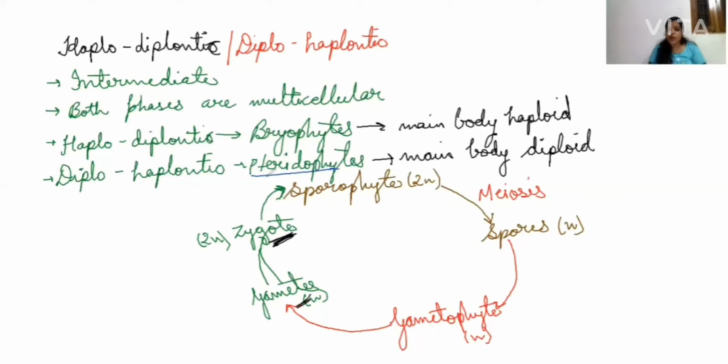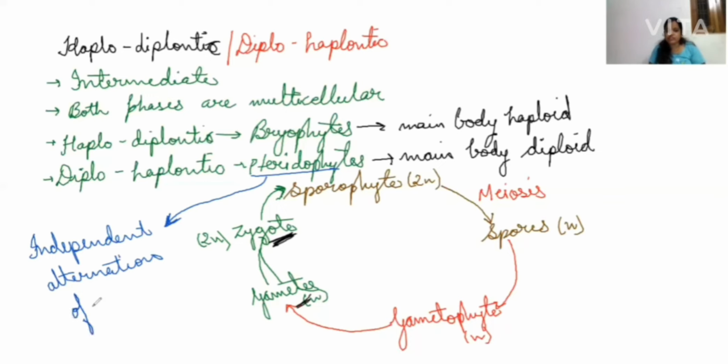In all other members we saw there is alternation of generations, but in case of pteridophytes they have independent alternation of generation. Means here the gametophytic and sporophytic generations will get alternated again and again, but the gametophytes and sporophytes will be independent of each other, hence the name independent alternation of generation. These are the three types of life cycle we have got.